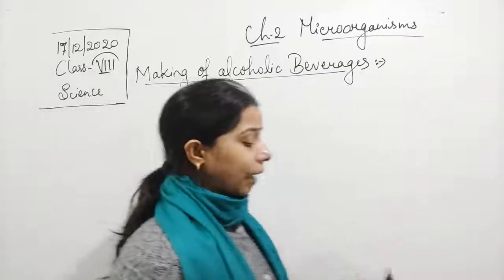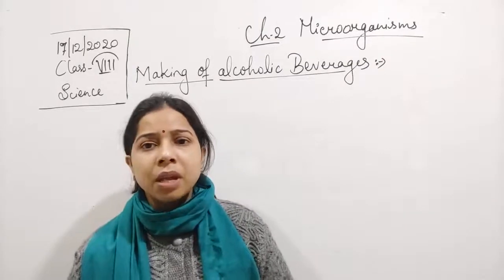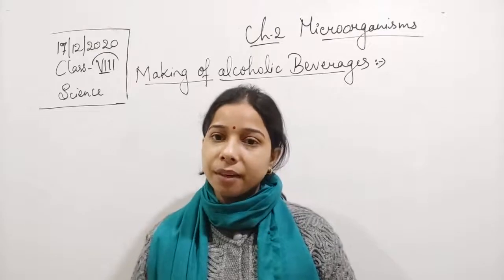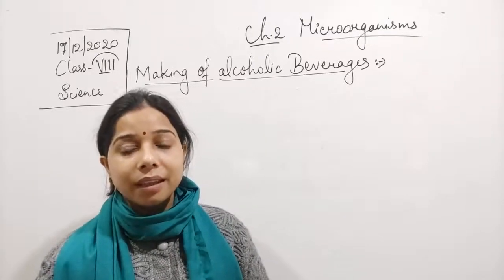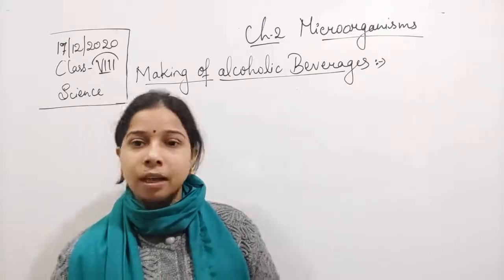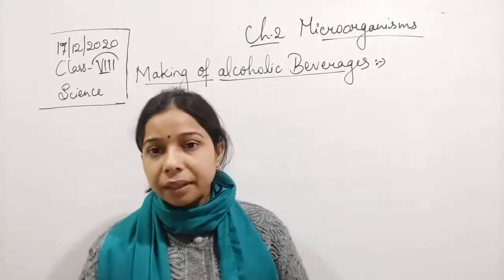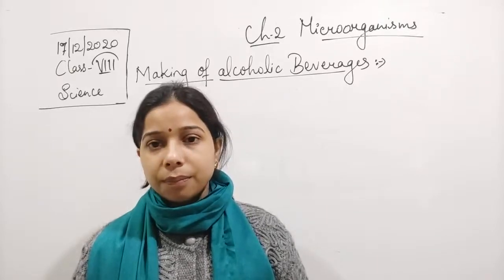For making alcoholic beverages, students, the thing that is important is yeast. Like we have seen that yeast is important for making bread, here yeast is also important for making alcoholic beverages. Here the fermentation process occurs as it happens in the case of bread. Yeast ferments and helps in converting sugar into alcohol.